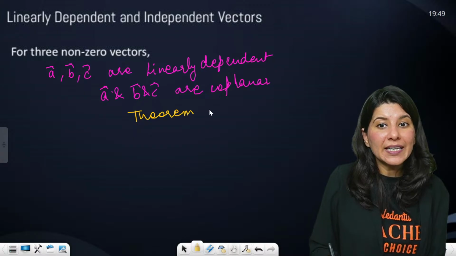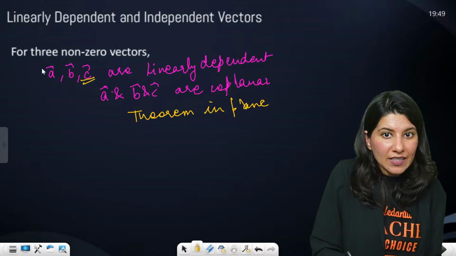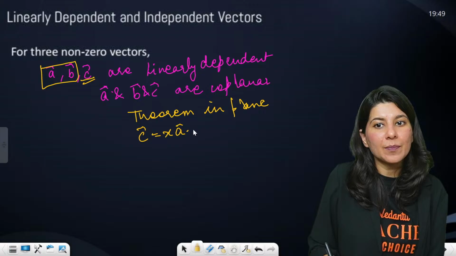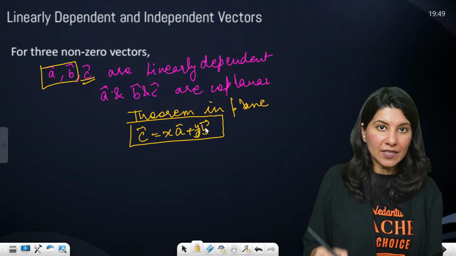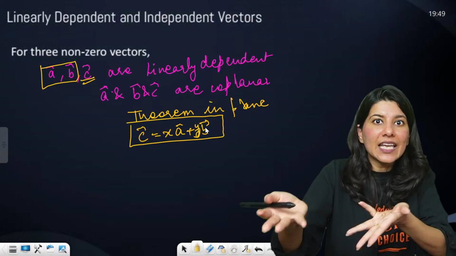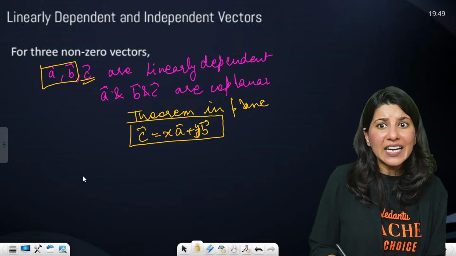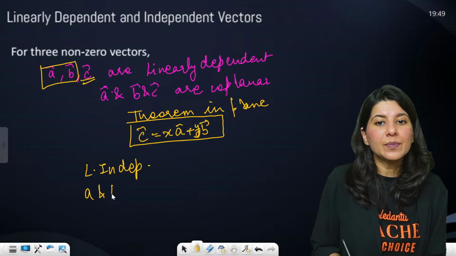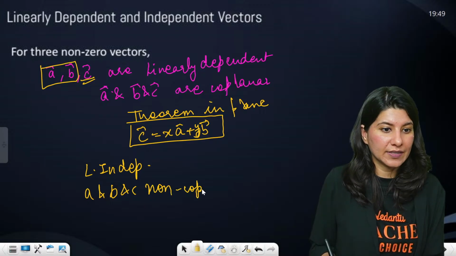the theorem in plane comes into the picture. What you are saying is vector C is lying in the plane of A and B. So C can be XA plus YB. So basically, if three vectors are linearly dependent, they are coplanar. So the third vector is XA plus YB. Theorem in plane I am writing. And if they are linearly independent, it means A, B and C are non-coplanar.